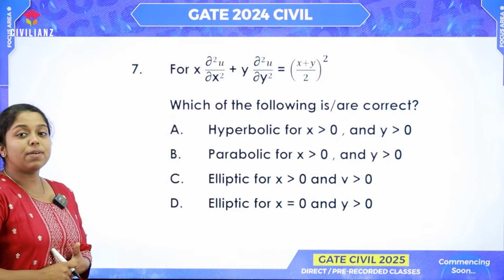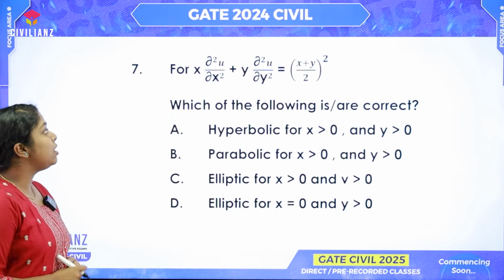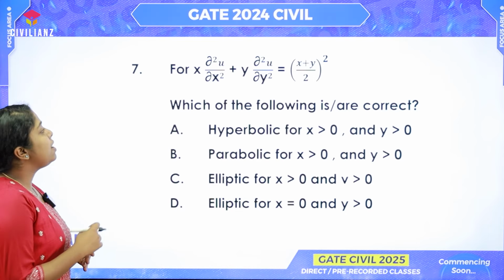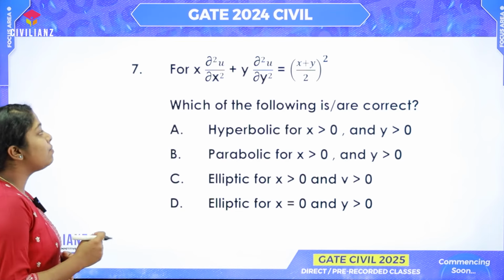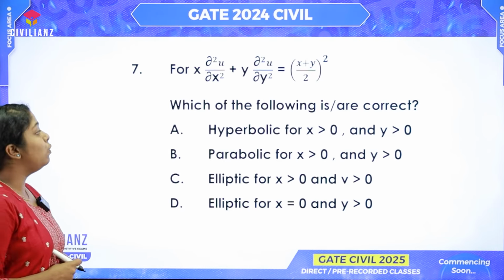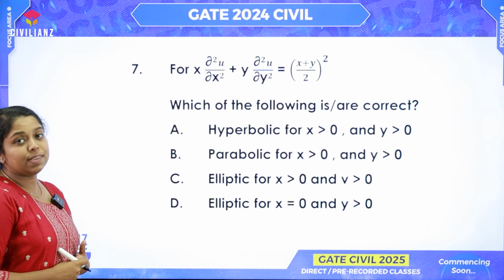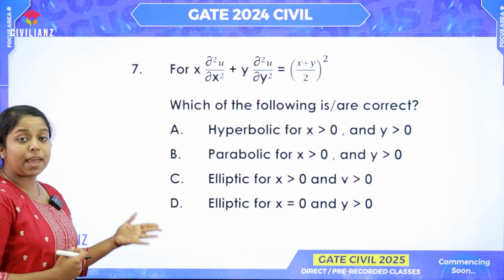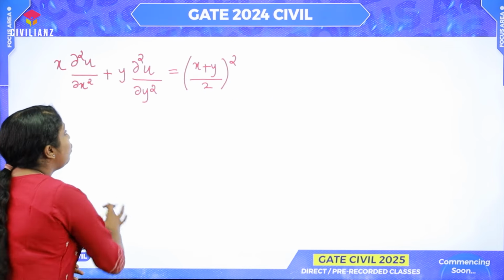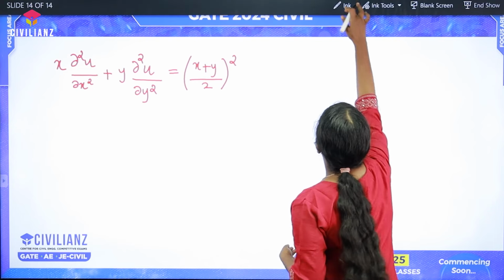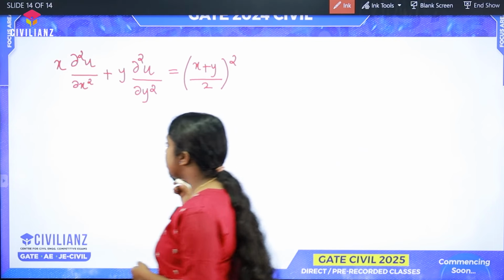So, the next question is from the partial differential equation. We have a second order linear partial differential equation, x into dou square u by dou x square plus y into dou square u by dou y square is equal to x plus y by 2 the whole square. What we need to find out is the type of this partial differential equation, whether it is hyperbolic, parabolic or elliptic. For that, let's compare the given partial differential equation with that of the general equation.